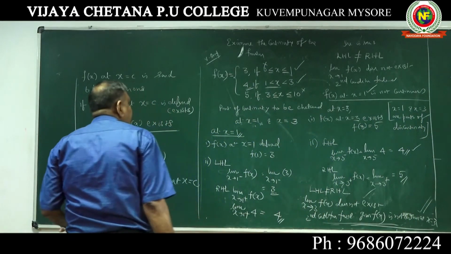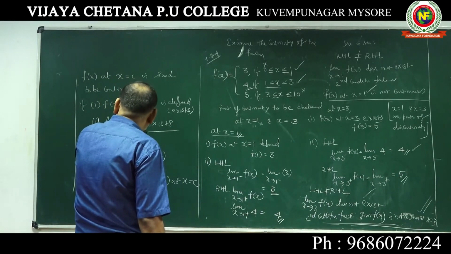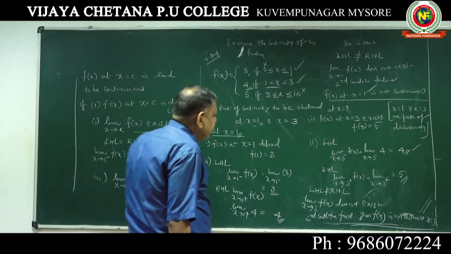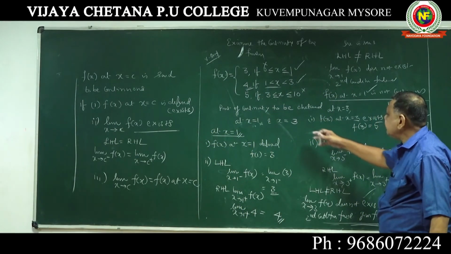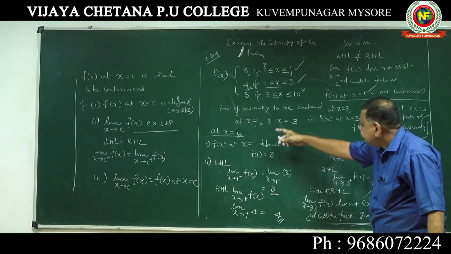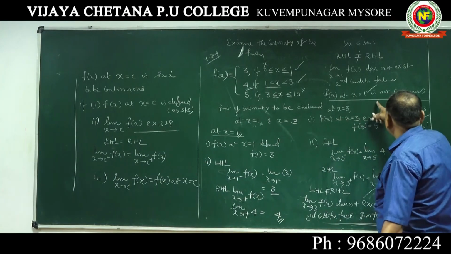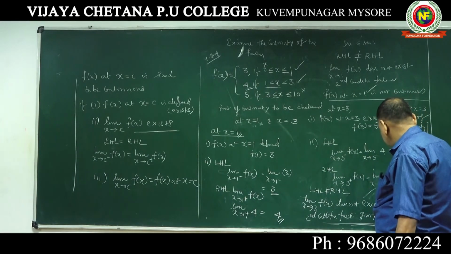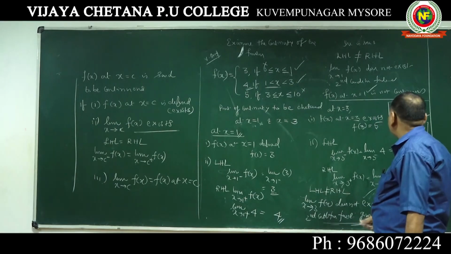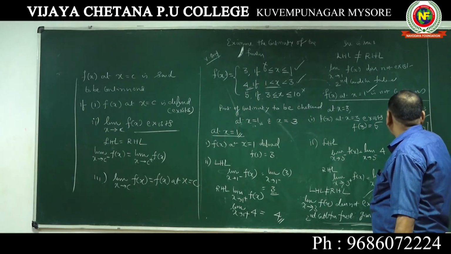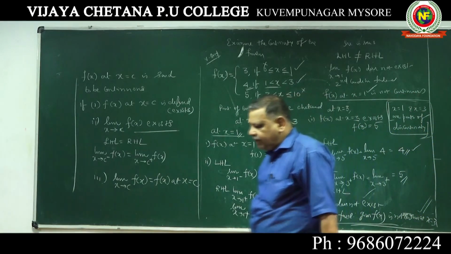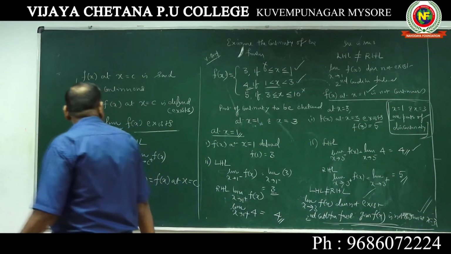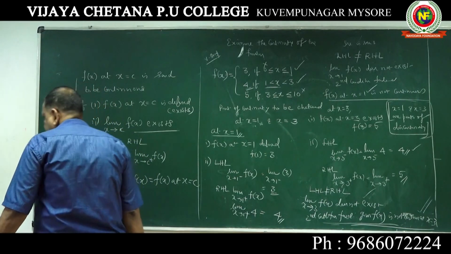So both the points are discontinuous: x equal to 1 is not continuous and x equal to 3 is also not continuous. You say that x equal to 1 and x equal to 3 are points of discontinuity, and f of x is discontinuous at both values.